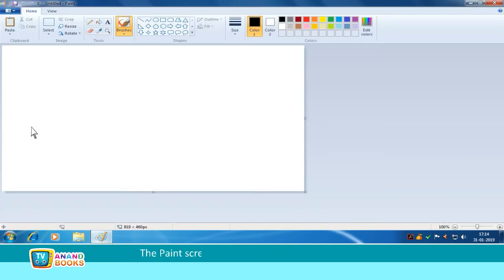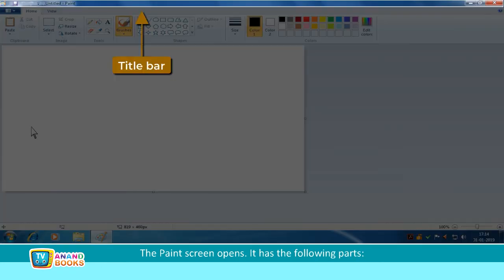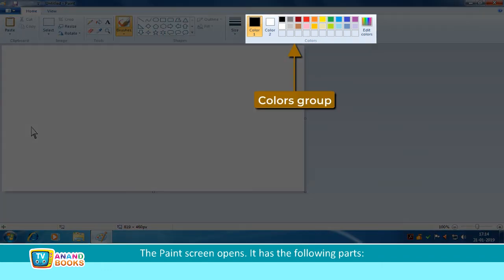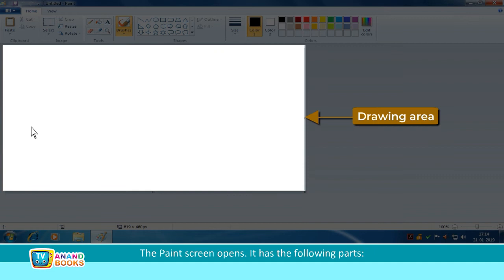The Paint screen opens. It has the following parts: Paint button, title bar, ribbon, colors group, shapes group, tools group, drawing area.